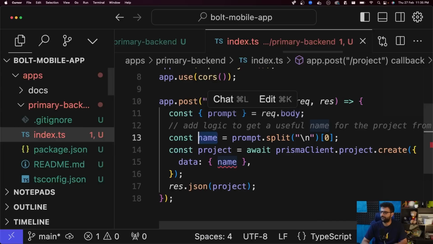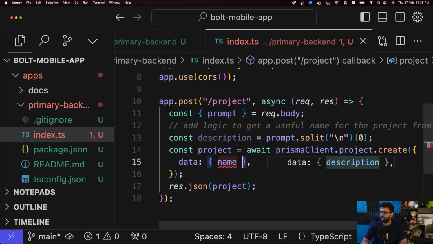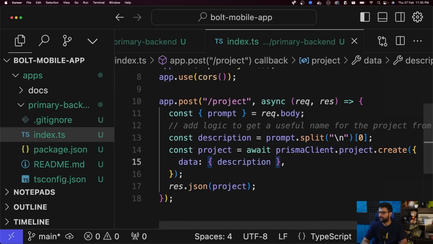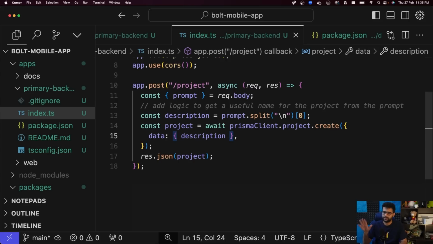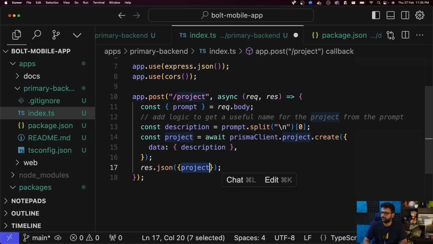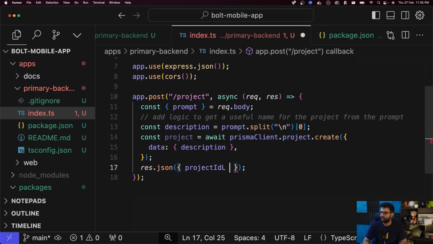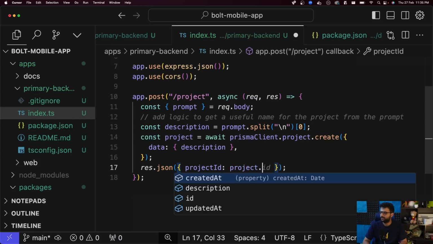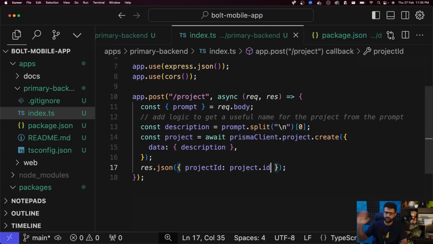Description. So I'm going to name this description, and description is what goes into the database. That's all we need. This much is enough to put an entry in the database and maybe get back a project ID, which is what we return to the user. Project ID, project.id. After that, the user will hit the worker service and figure things out.